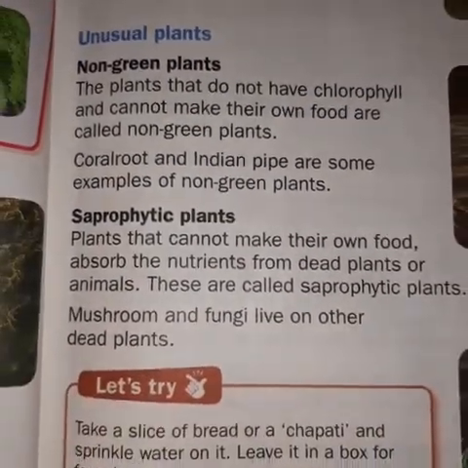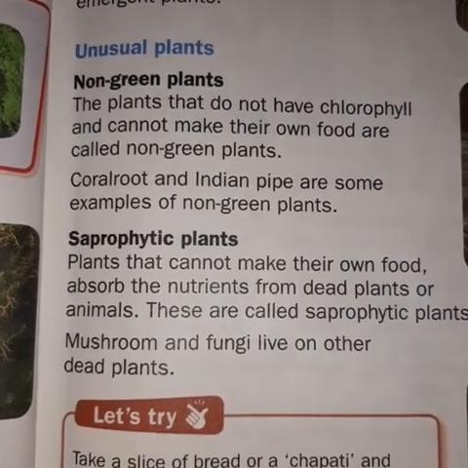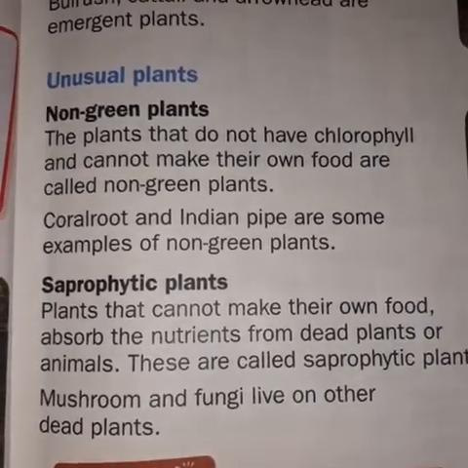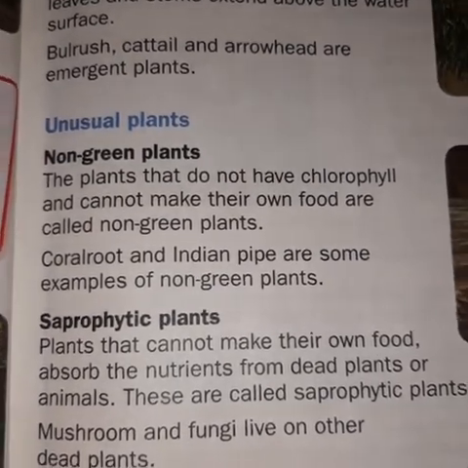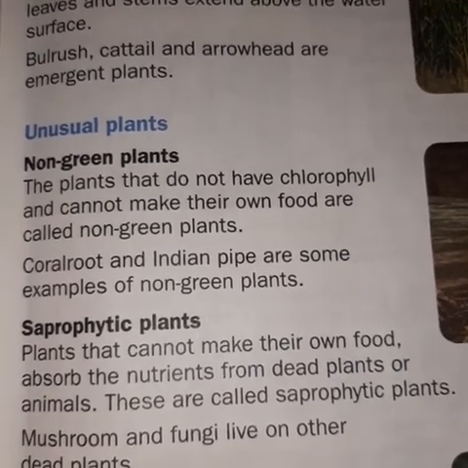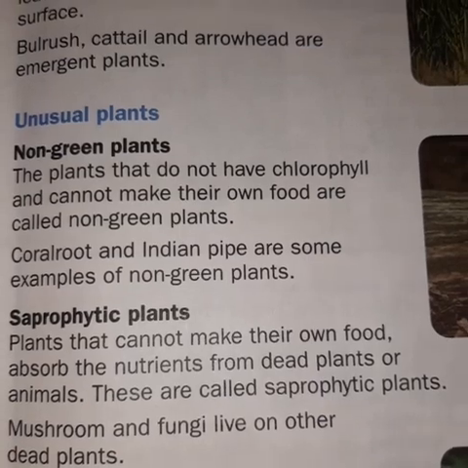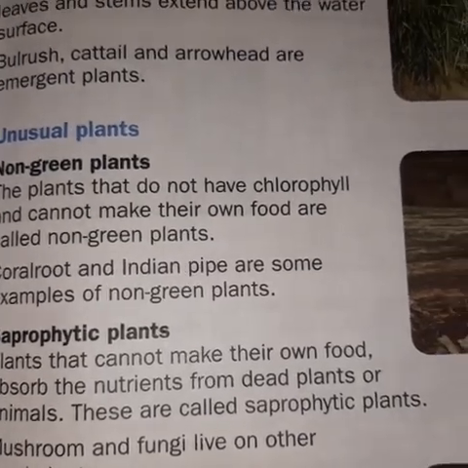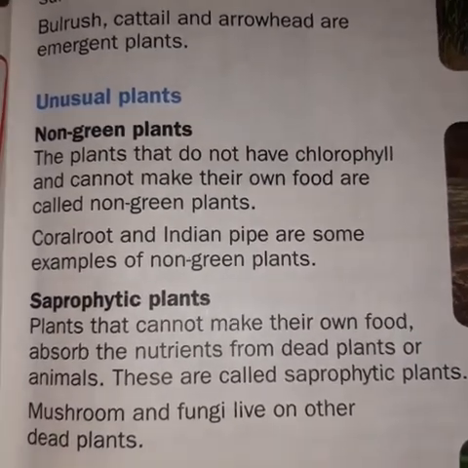Now unusual plants. What are the unusual plants? First is the non-green plants. What are non-green plants? The plants that do not have chlorophyll and cannot make their own food are called non-green plants. What is chlorophyll? I had already told you that chlorophyll is a green pigment, found in the leaves, which helps the plants to make their food.